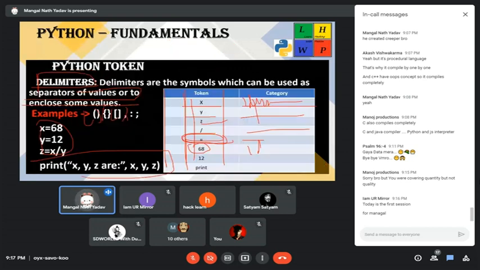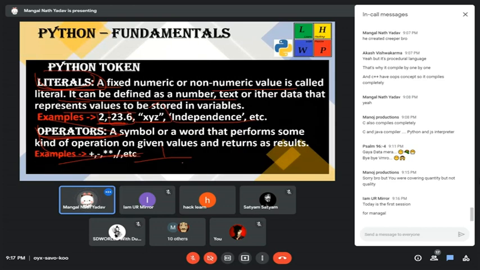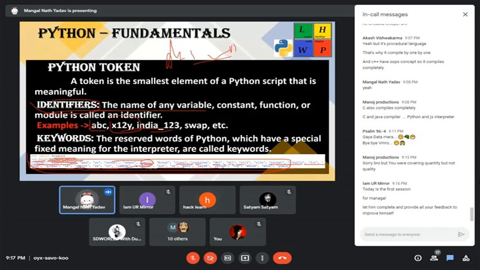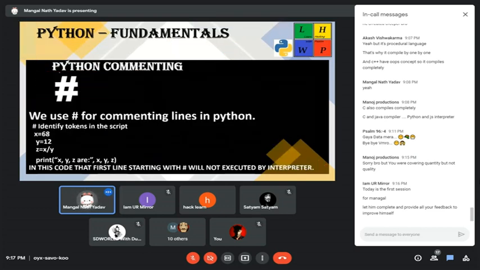Because it is an integer, it's not an identifier. Then print is a keyword reserved by the Python interpreter. I don't know where it is, but it comes inside those keywords. Print also comes in the keywords.